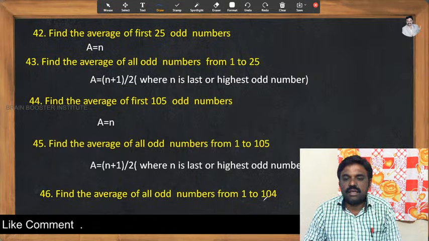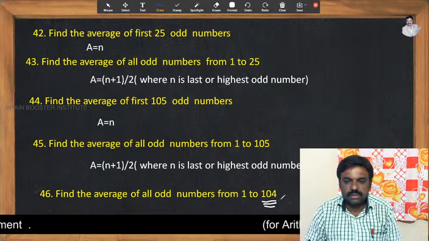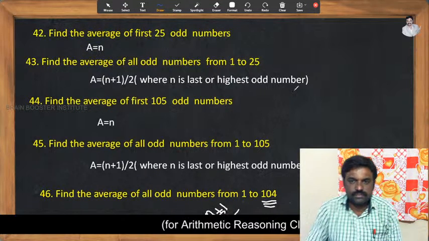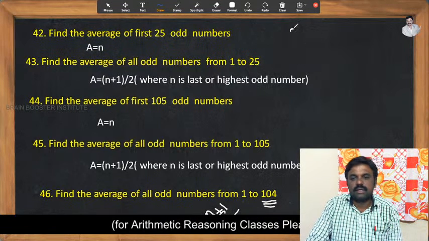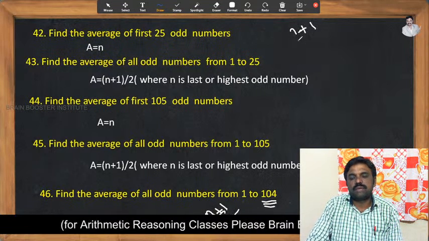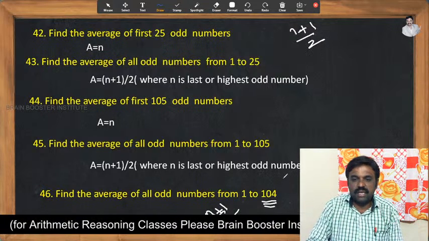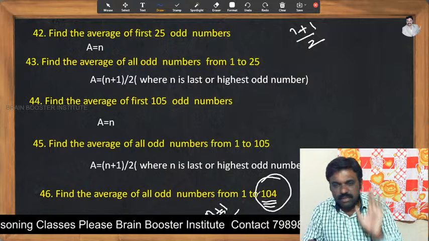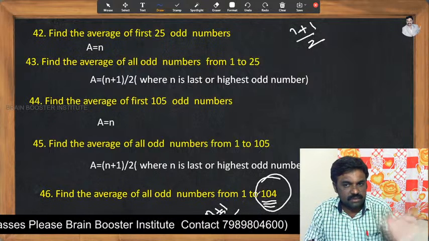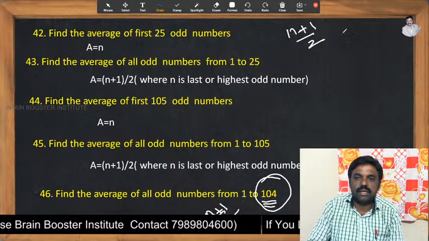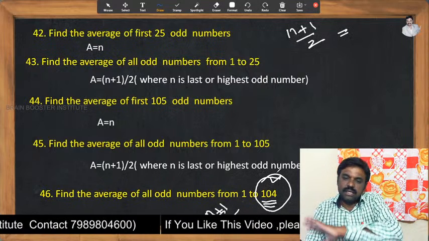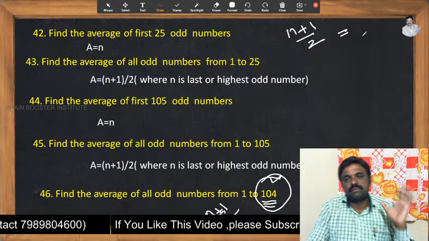Can we take 104 as the n value here? We know the formula (n plus 1) by 2. Can we take n equal to 104 here? We are not supposed to take 104. Why? Because 104 is an even number, it is not an odd number. So instead of 104, its preceding number should be taken, which is the odd number 103.